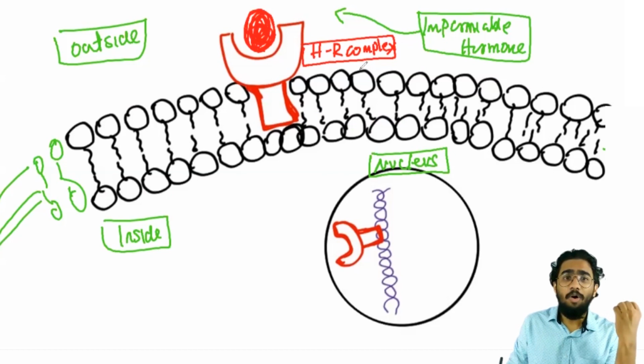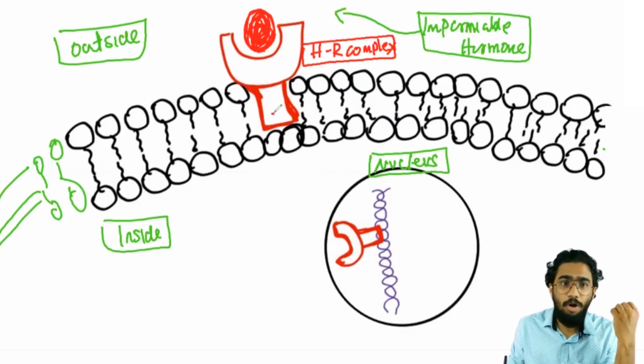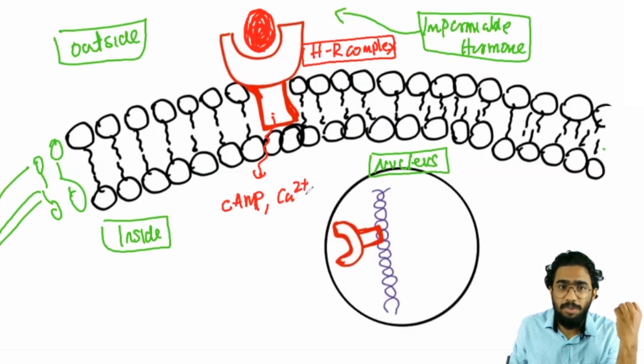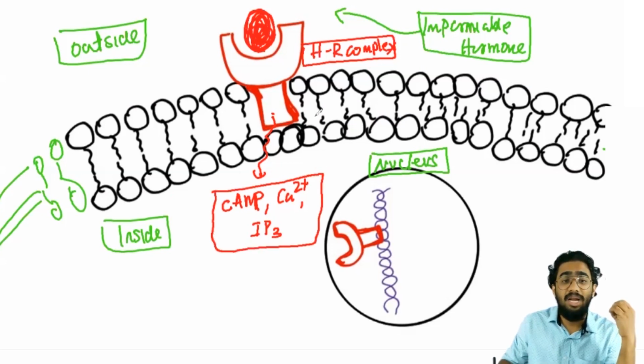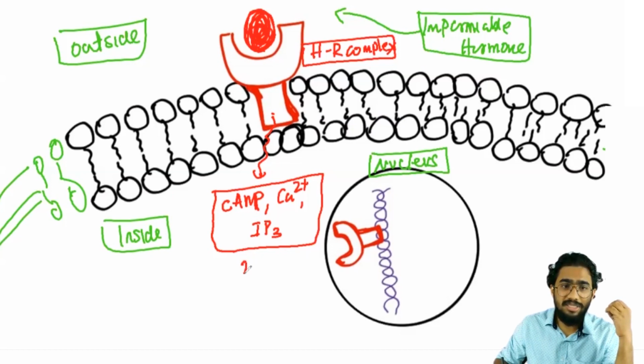So what the hormone receptor complex will do is produce some other type of molecule in that cell. Examples of that molecule are cyclic AMP, that is cAMP, calcium 2+ ions, and something known as inositol triphosphate, which we will write as IP3. So these molecules will be produced in the cell, and all of them are known as secondary messengers. A secondary messenger will be produced.